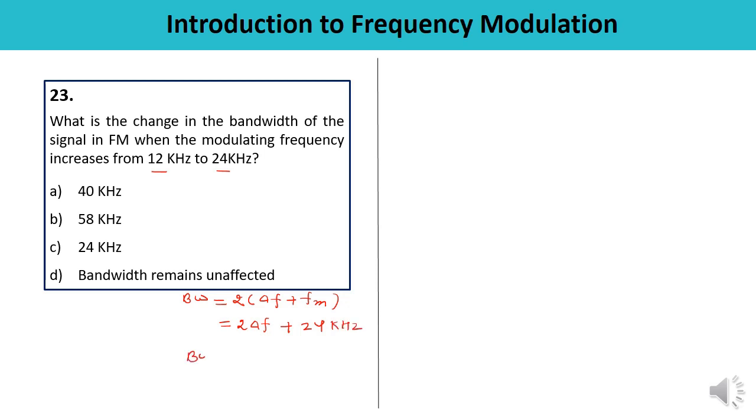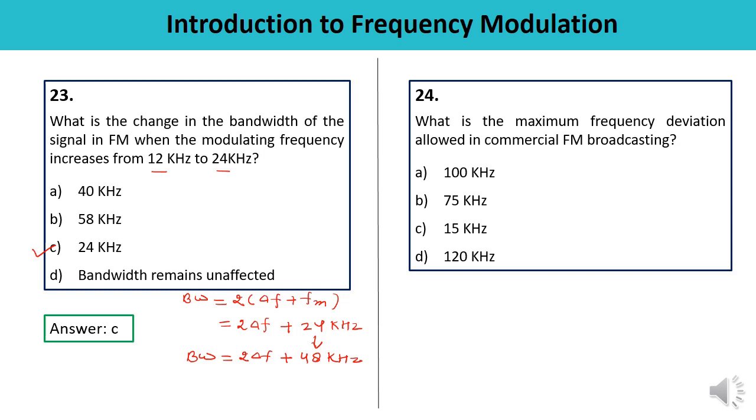Second, when this is increased to 24 kilohertz, the first term will be 2 times delta F. And the second is 2 into 24, that is 48 kilohertz. You have to observe the variation. What is the variation? 24 to 48, which means the answer is C, 24 kilohertz. Correct one.